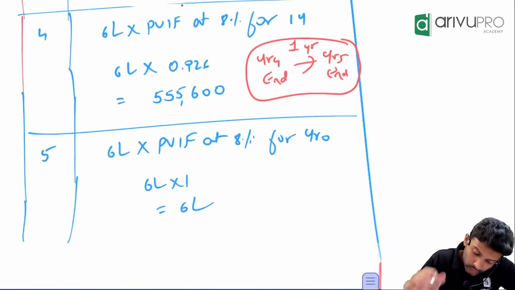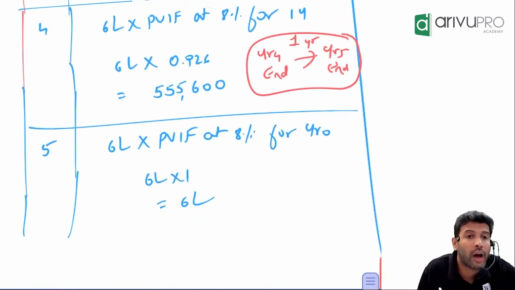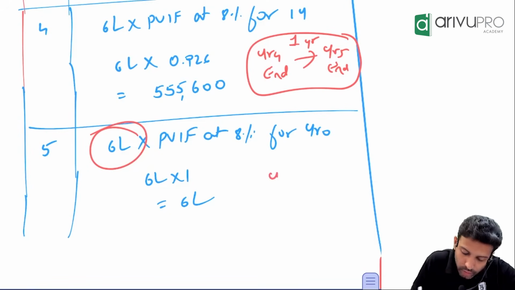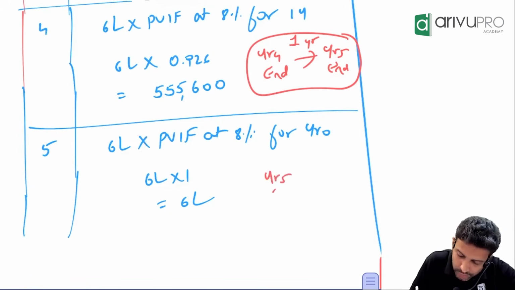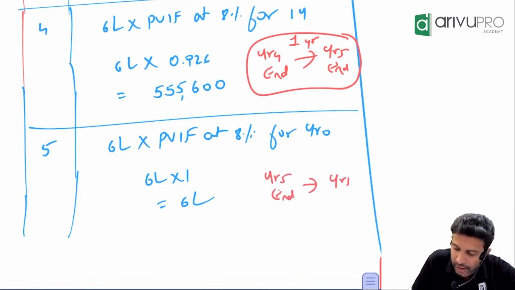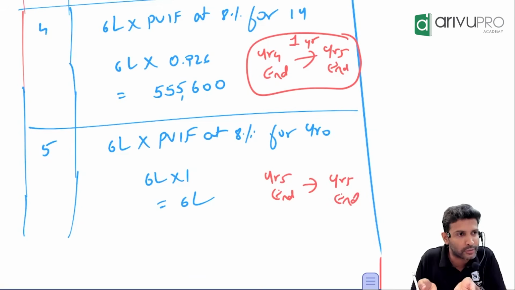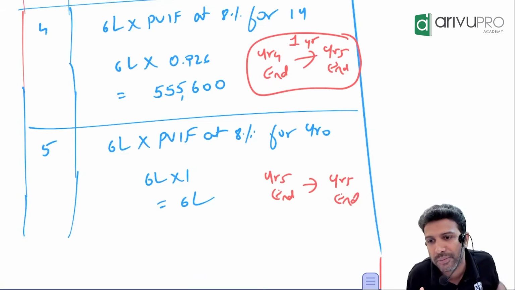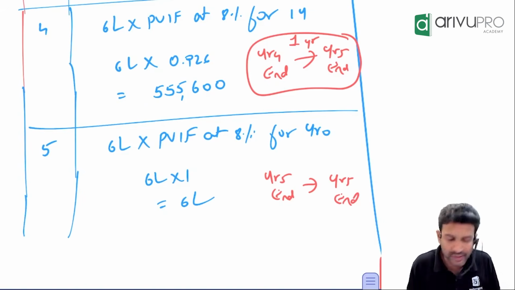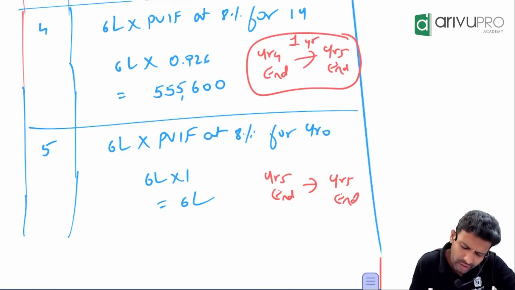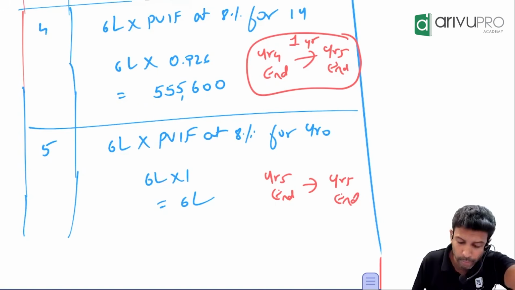Okay. Now we are in which year? Last year, which is year 5. What is the benefit for the fifth year? 6 lakh. You are on which year? Fifth year ending. Settlement also will happen on fifth year ending. Do you have to find the present value of this, or is it already a present value? Already on present value. That's the reason we say for year 0, the discount factor is always 1. So you can multiply by 1, or you can simply write 6 lakh.